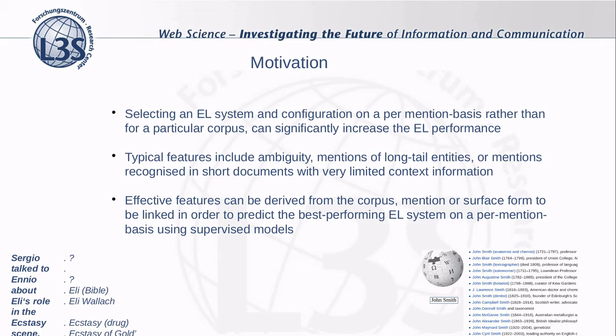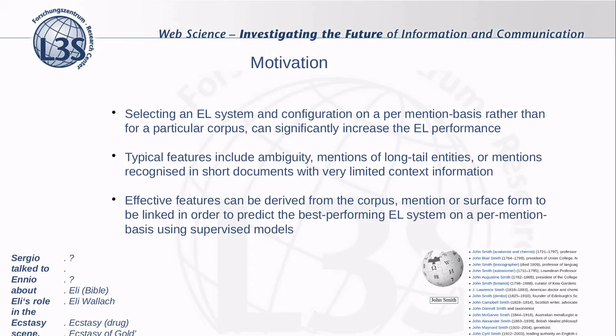Based on the entity linking literature, we've seen that the performance also varies strongly on each individual mention in the same corpus. So, selecting the entity linking system on a per mention basis rather than for a particular corpus can significantly increase the performance.